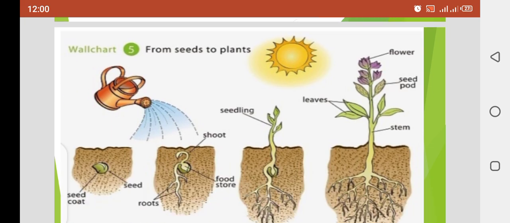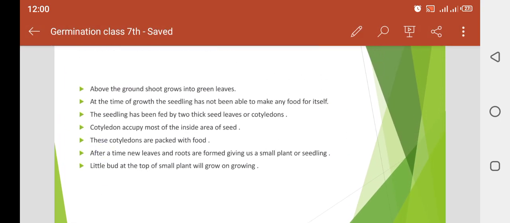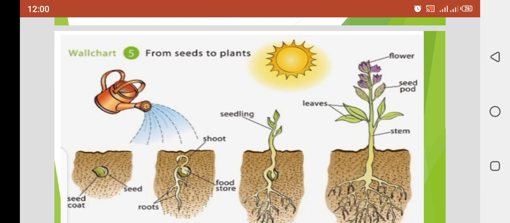Clear? In the first picture, we sow the seed and give water. The above-ground shoot grows into green leaves. When we sow the seed inside the earth and give water, the seed differentiates into a radicle, the radicle differentiates into roots, and then shoots arise from the seed.